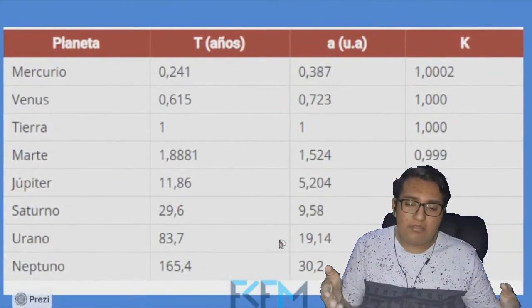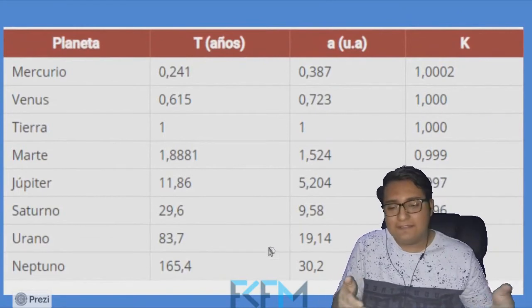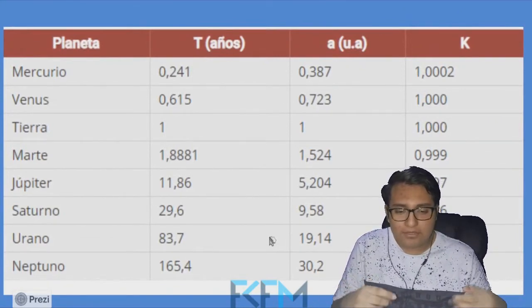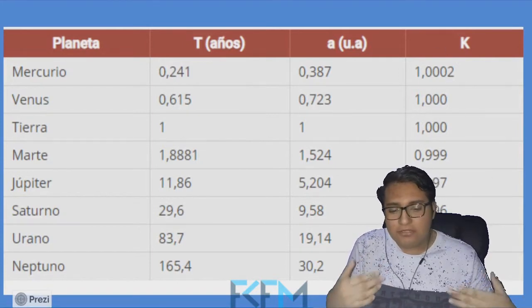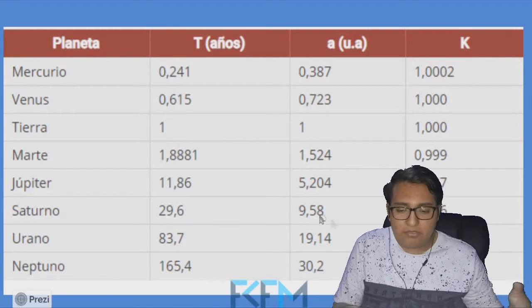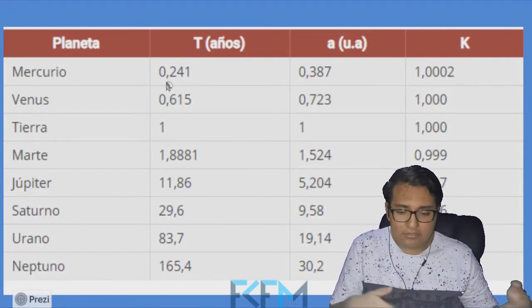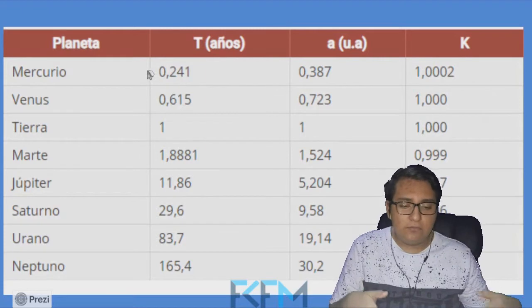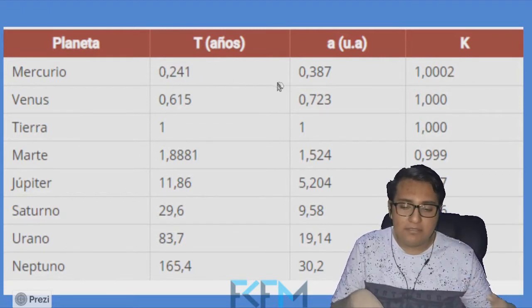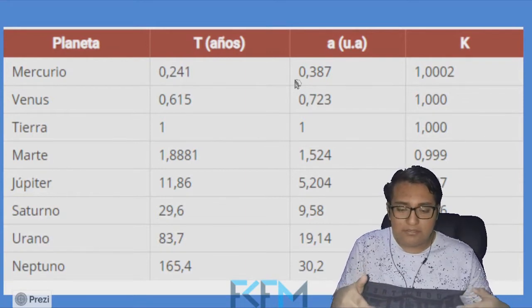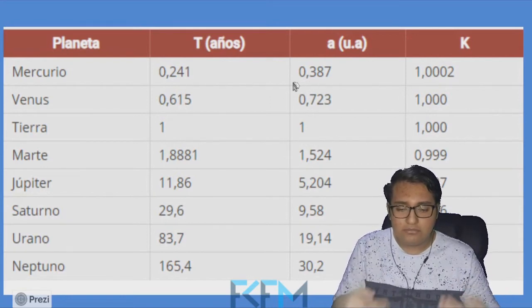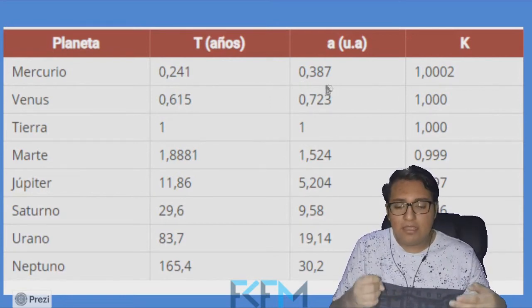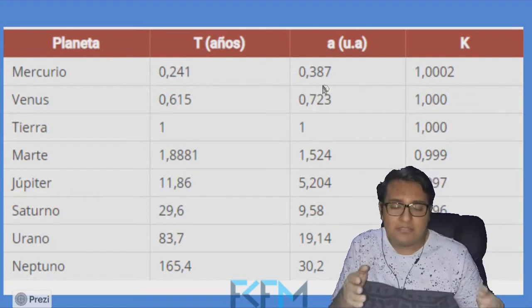Now we have a table in which we can see that the value of k is practically the same for all the planets. For example, to calculate the constant for Mercury, we must put the orbital period squared, in this case 0.241, and divide it by the radius of the orbit cubed, in this case its radius is equal to 0.387, and solving that we obtain Kepler's constant.